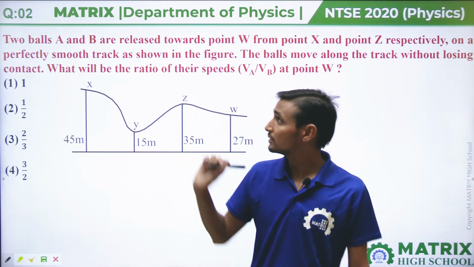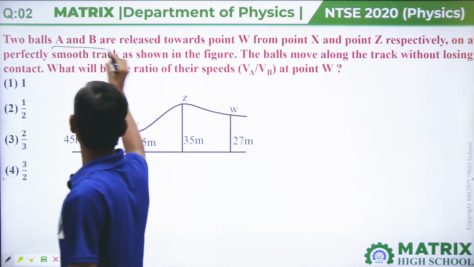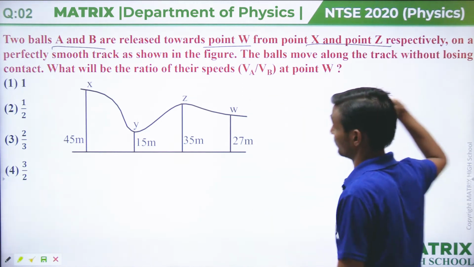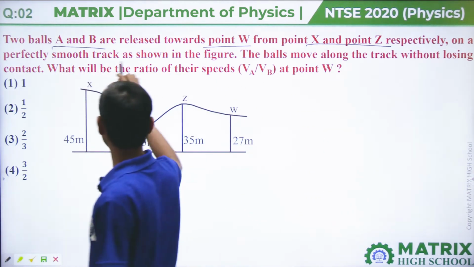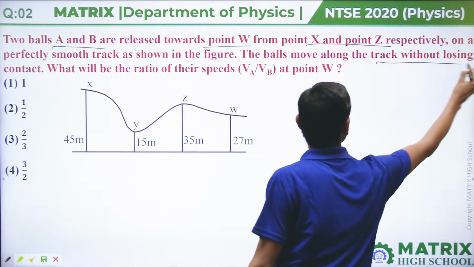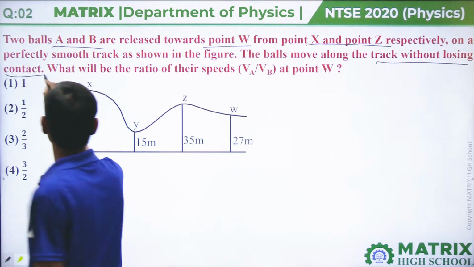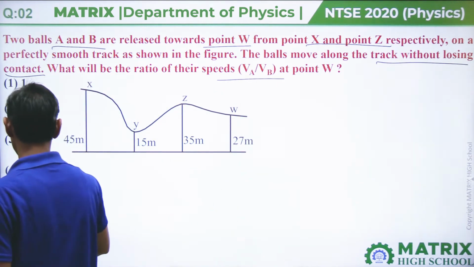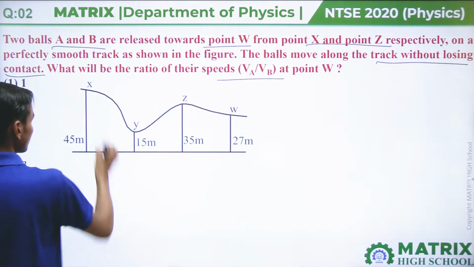Next, question number second. Balls A and B are released towards point W from points X and Z respectively on a perfectly smooth track as shown in the figure. The balls move along the track without losing contact. What will be the ratio of speeds VA and VB at point W?